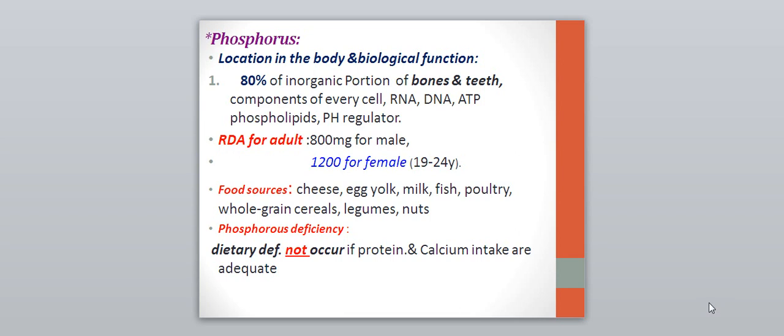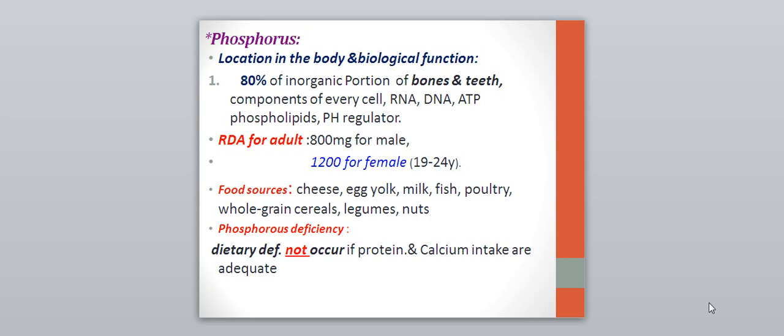Now we will talk about phosphorus. 80% is present in the bone and teeth in the form of an inorganic portion. It is also present in every cell, in RNA, DNA, ATPase and lipids, phospholipids. It is important for pH regulation. The recommended daily allowance for adults is 800 milligrams for males, 1200 for females, and the food sources are cheese, egg yolk, milk, fish, poultry, whole grain cereals, legumes, and nuts.